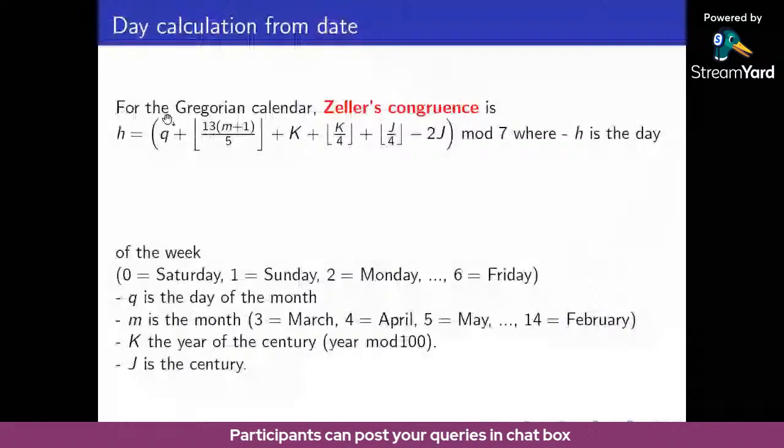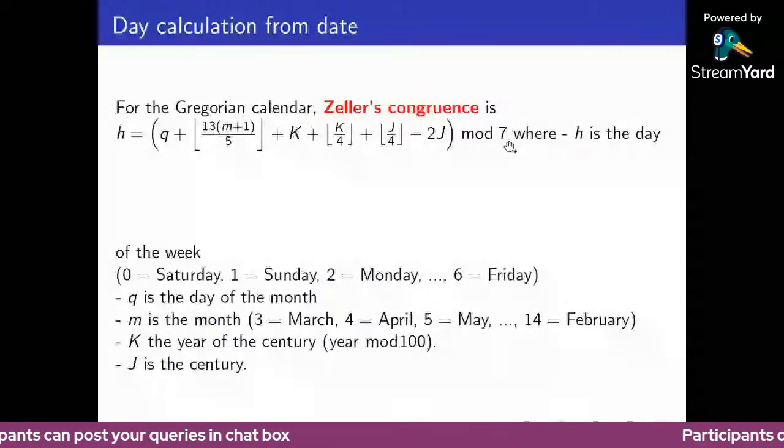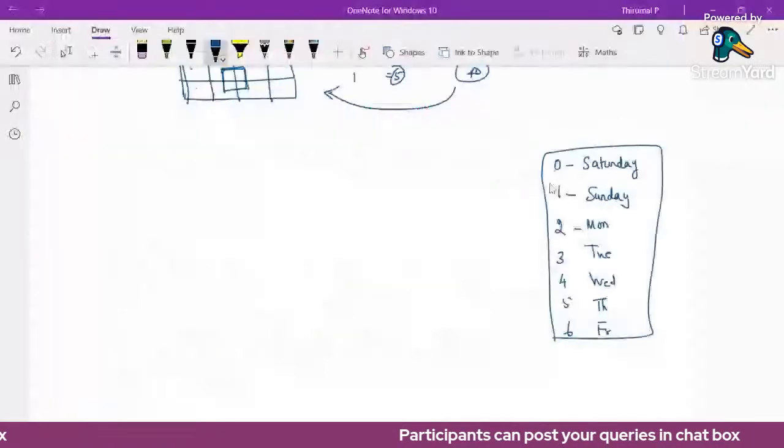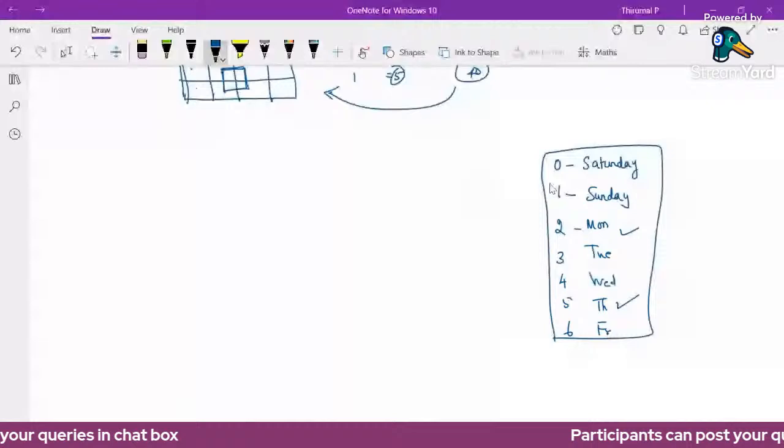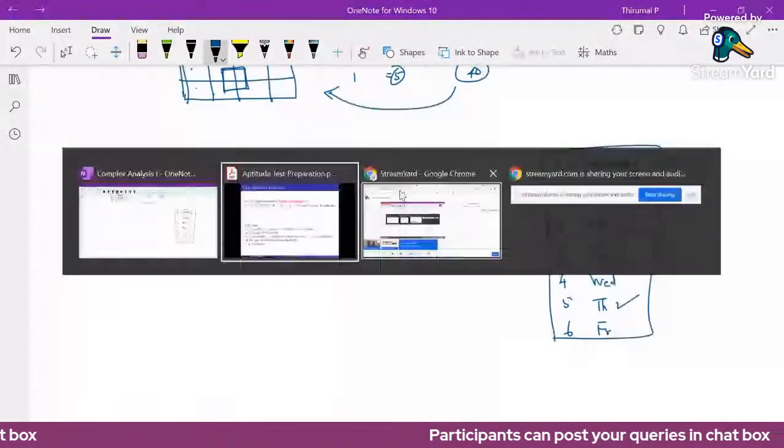In this calculation, we are taking modulo 7. Modulo 7 means dividing by 7, so the remainder will be 0, 1, 2, 3, 4, 5, 6. Only those possibilities. If we get remainder 2, the day is Monday. If we get remainder 5, the day is Thursday. If we get remainder 0, that is divisible by 7, it's Saturday.